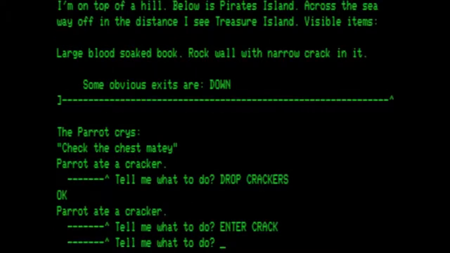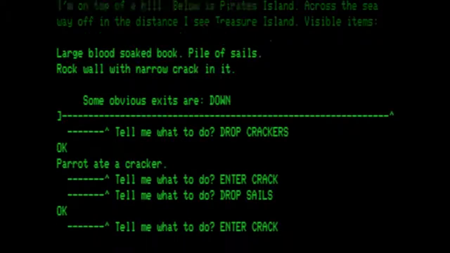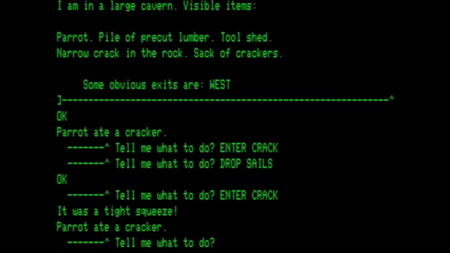We're back where we dropped the book, and we're going to drop the sails, and then we're going to go back into the crack. And it was still a tight squeeze, but the parrot ate another cracker. You're going to notice a lot of times the parrot is going to eat a cracker or say something that's a repeat of what has already been said, and I will not always be pointing it out.